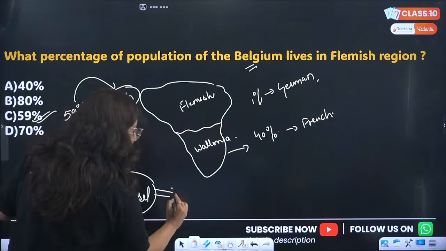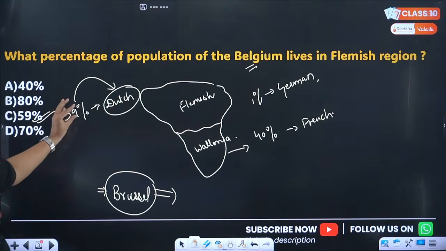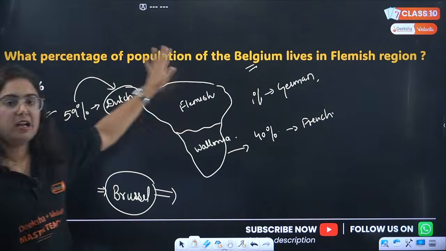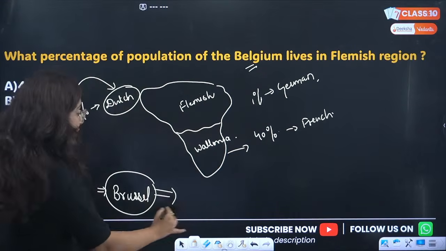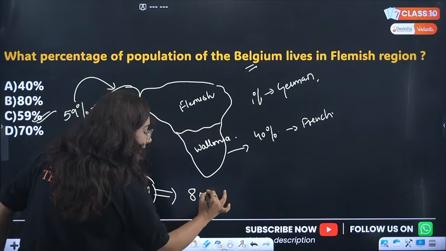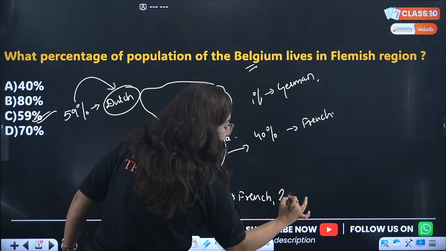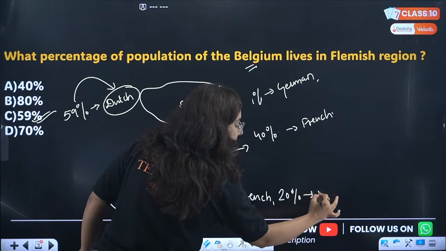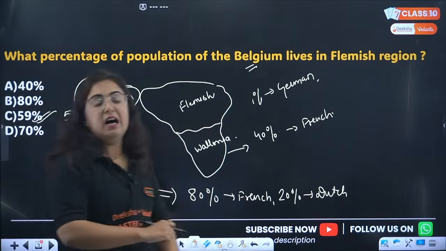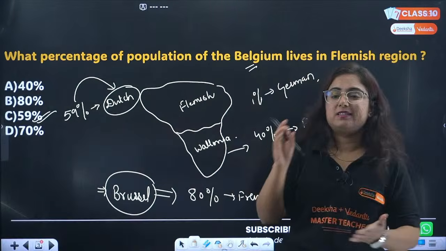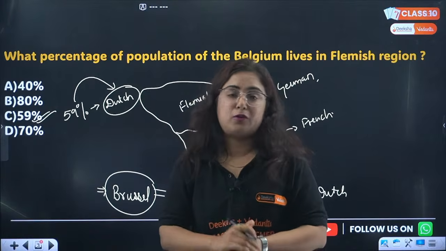What happens here? Now, who is in the majority in the country, beta? Dutch is in the majority in the country. Who is in the minority in the country? French is in the minority in the country. But in Brussels, the situation is such that there are 80% people who speak the language French. However, there are 20% people who speak Dutch, and this is how the civil clashes started in the country. Do not consider this session only as an MCQ type of session. This is the revision for you.